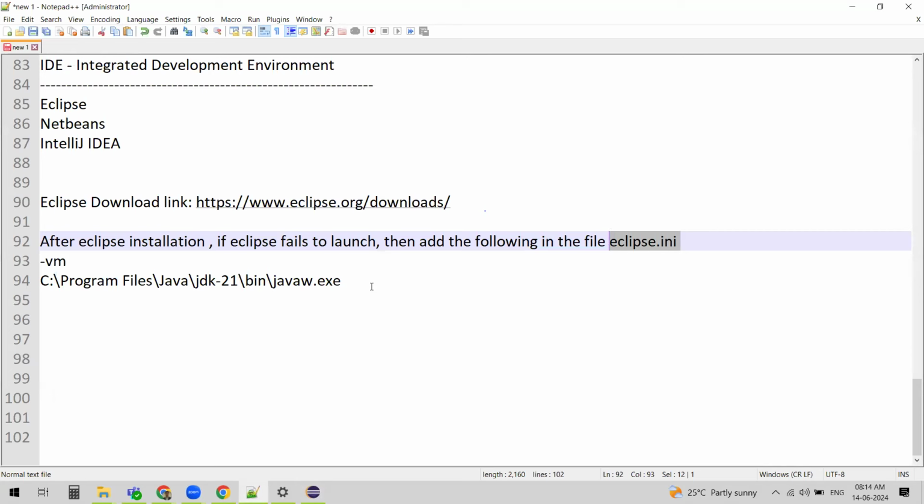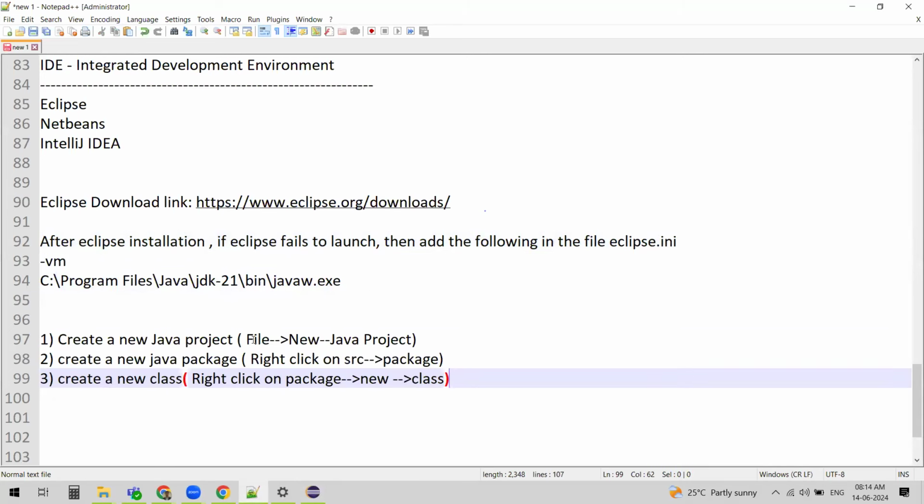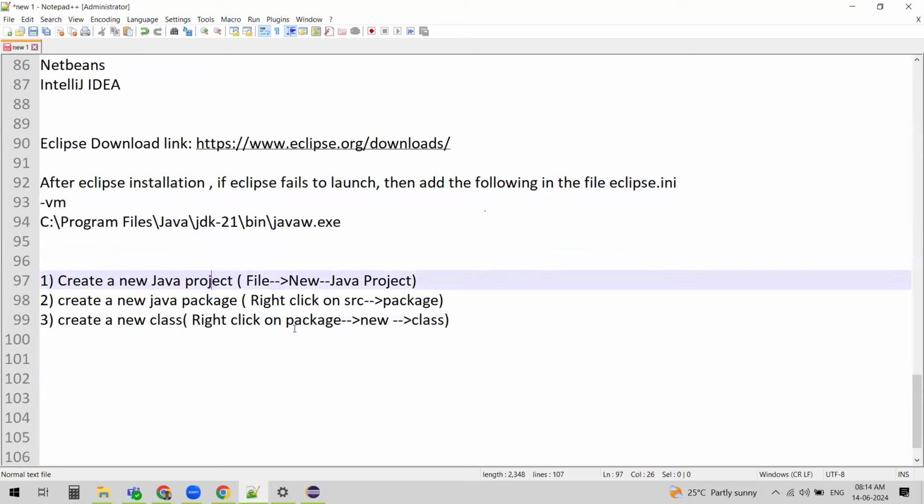What we did till now: we launched Eclipse and then we created a project. How did we create the project? File, new, Java project, and then we created a package within it. After creating the package, we created a class. This is the hierarchy we always follow: project, package, and class.